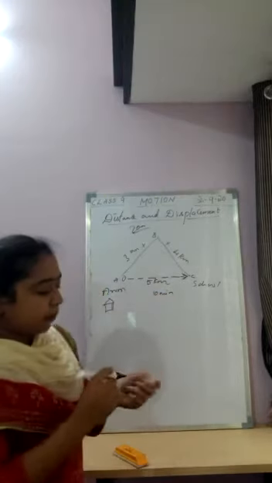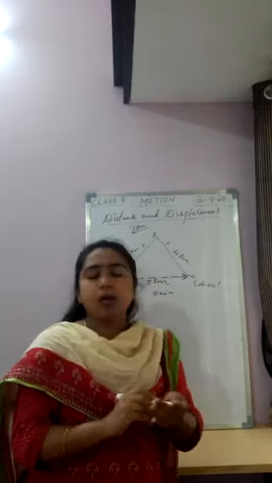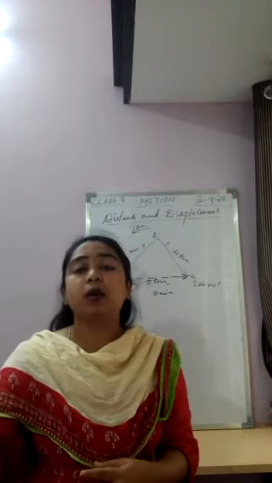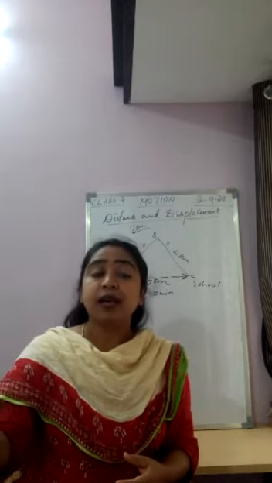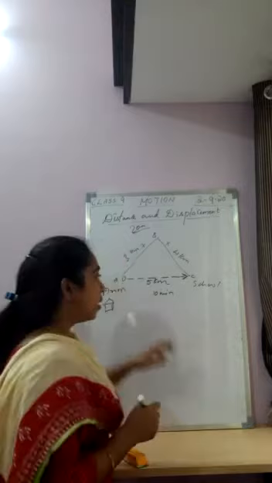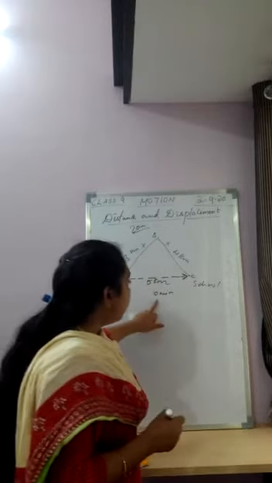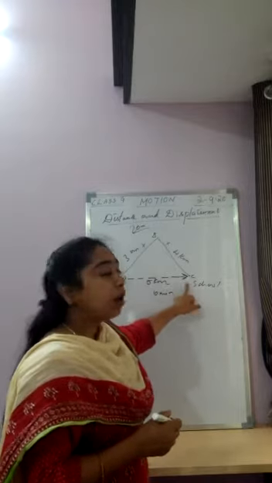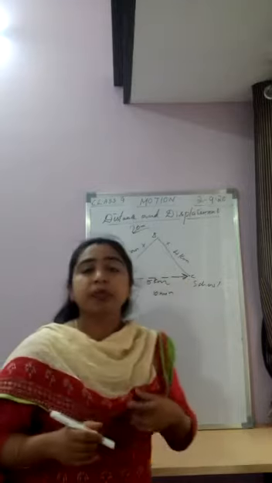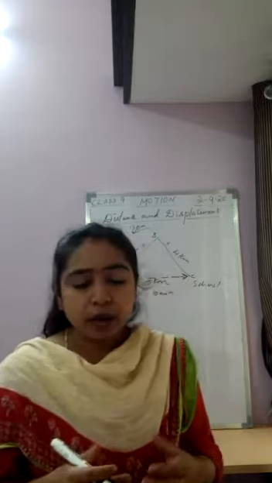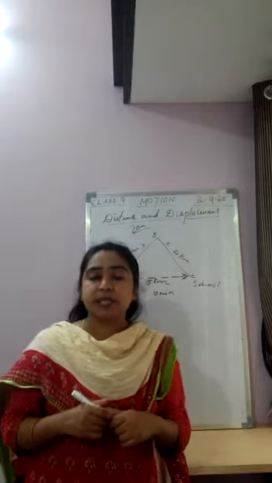So what do you understand now? What is the definition of displacement? The shortest distance travelled by an object in a given interval of time in a given direction is nothing but displacement. So the total displacement is now 5 kilometers. In 10 minutes he is able to reach his school by following this path.